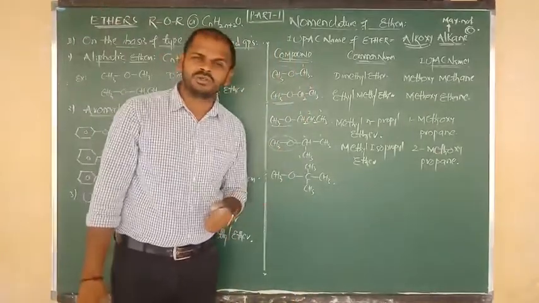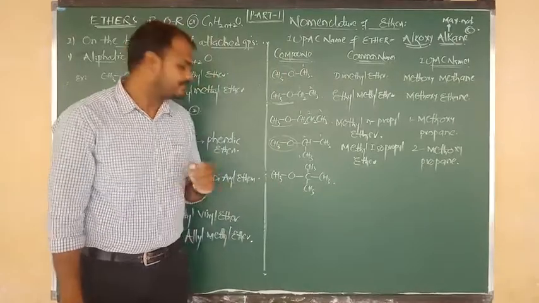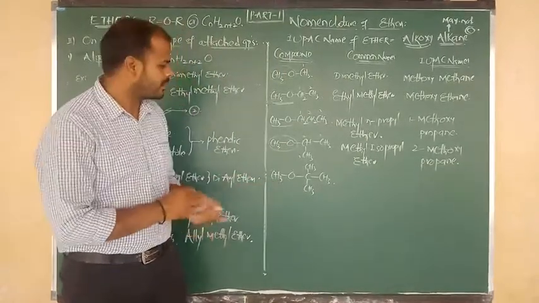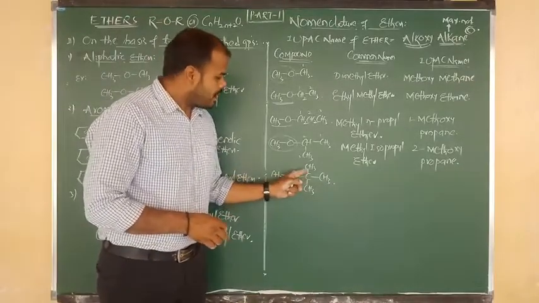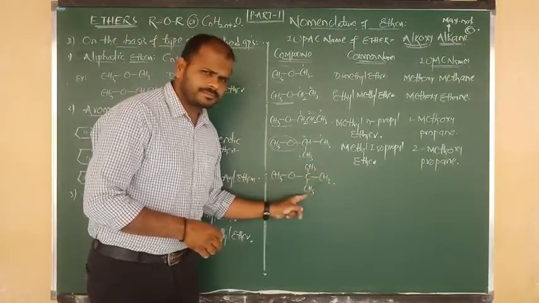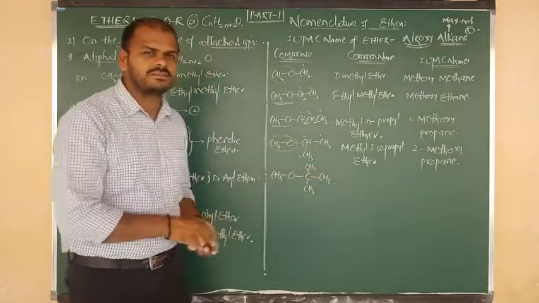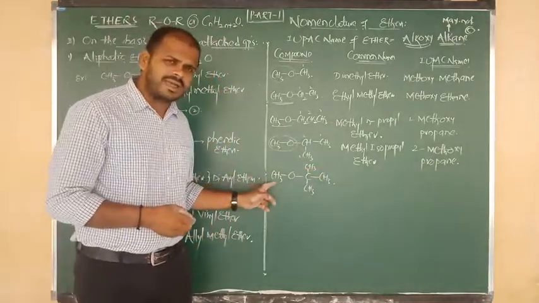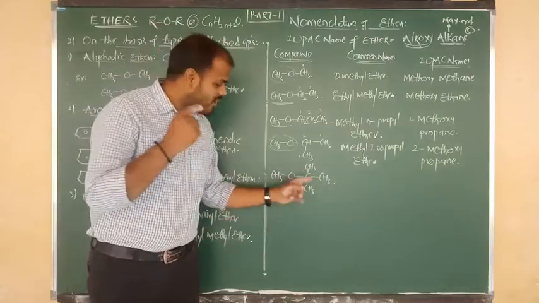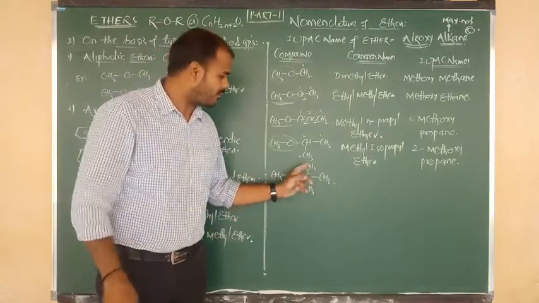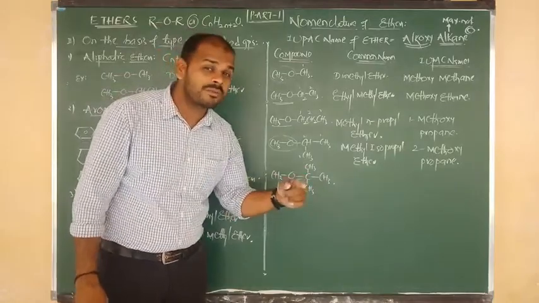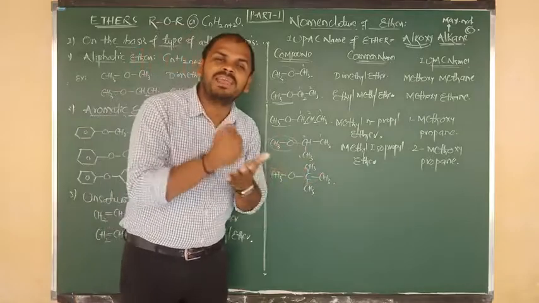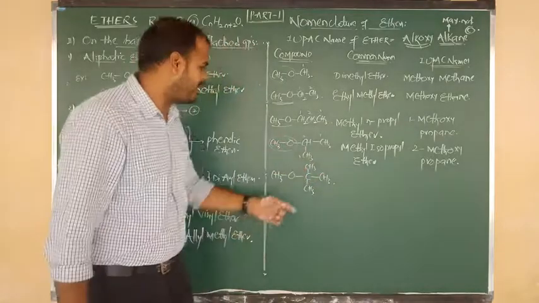Now for this we are going to write the common name and the IUPAC name. One side, a methyl group is there. Okay, this is clear. Go to the right side. The carbon is connected to how many carbons? 3 carbons. So this is the tertiary form. Leave tertiary, we will write it later. This is methyl, but on the right side how many carbons are there? 1, 2, 3, 4. 4 means butyl group, and this is the methyl group. As per alphabetical order, what do we write first? Butyl has to be written first. Okay, this is butyl.